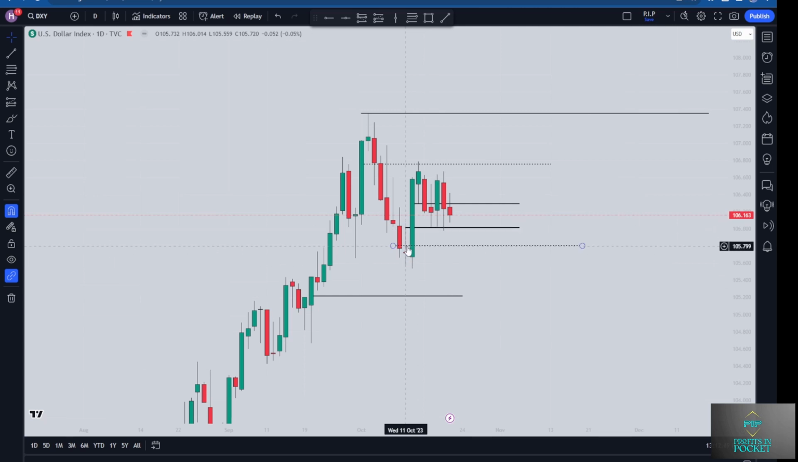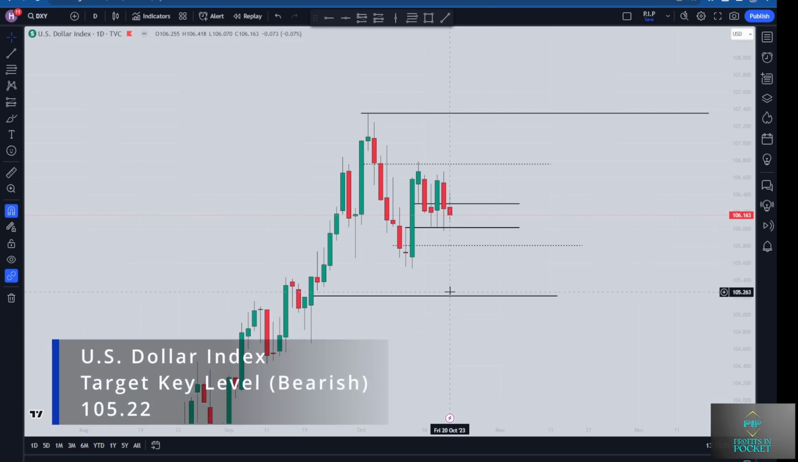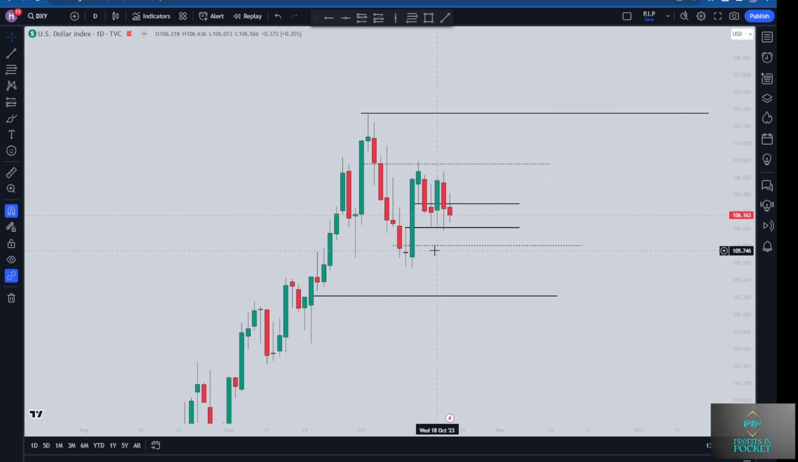If we get a convincing close below that 106.01 level, prices could very well close below that 105.80 level, and then our bias switches from bullish to bearish. So this week, if we are targeting the 107.35 level, I want to see prices close above the 106.75 level here. Once we close below this 105.80 level, our target key level then becomes 105.22. That's 105.22 as a target key level if we get that close below the 105.80 level.